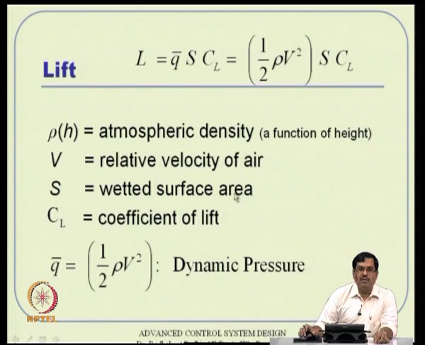This is typically a number given to us by aerodynamic people for a particular aircraft configuration. Then rho is the atmospheric density, which is a function of height. We will see how it varies. Then v square is the relative velocity of the air with respect to the vehicle. So, this term is dynamic pressure, this is surface area, and this is CL, which is the lift coefficient.